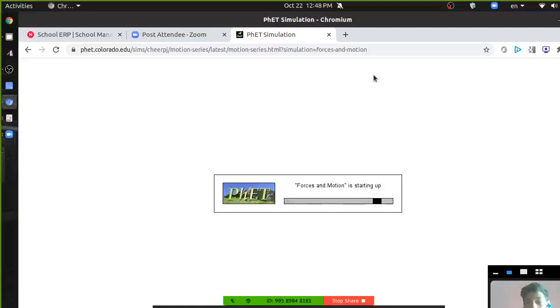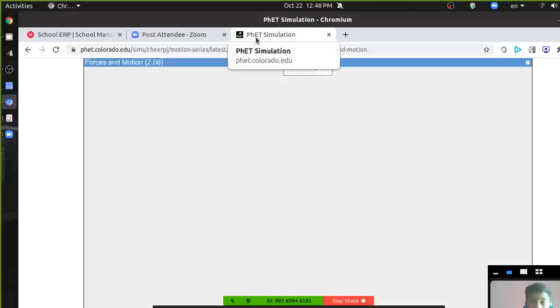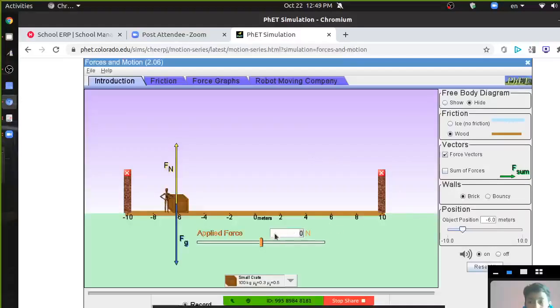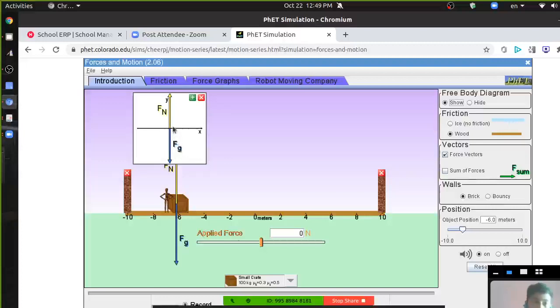And as mass becomes less, then what happens to the acceleration? Acceleration will be more. This is called free body diagram. All forces are shown acting from the same point.